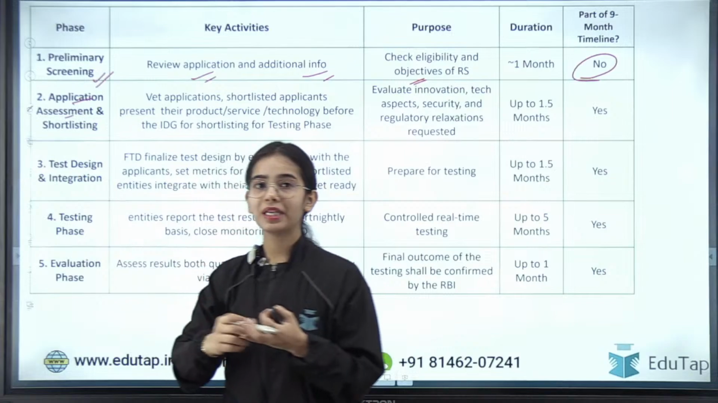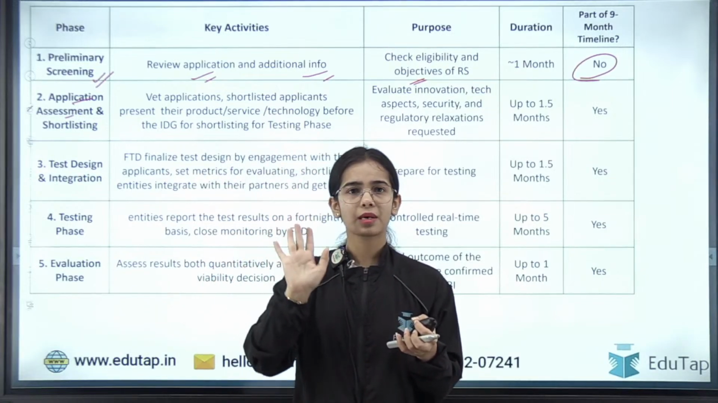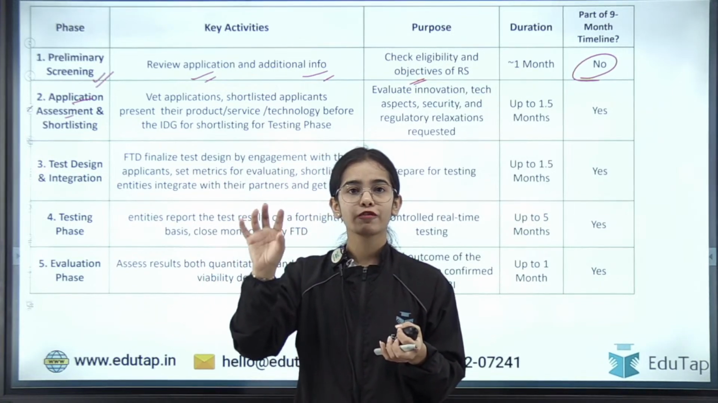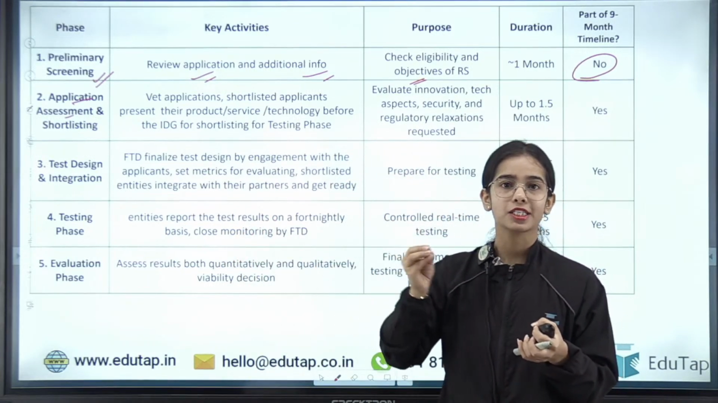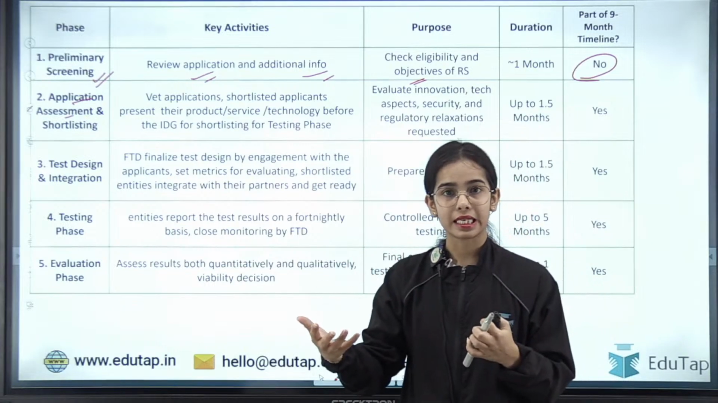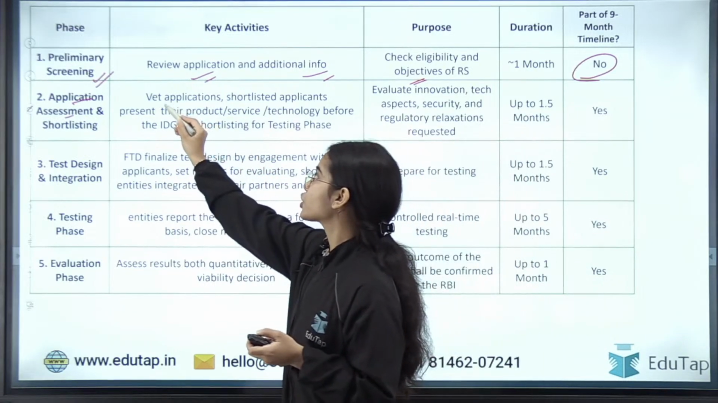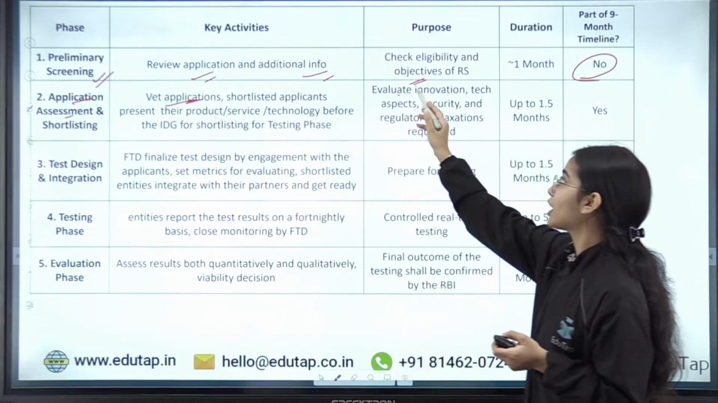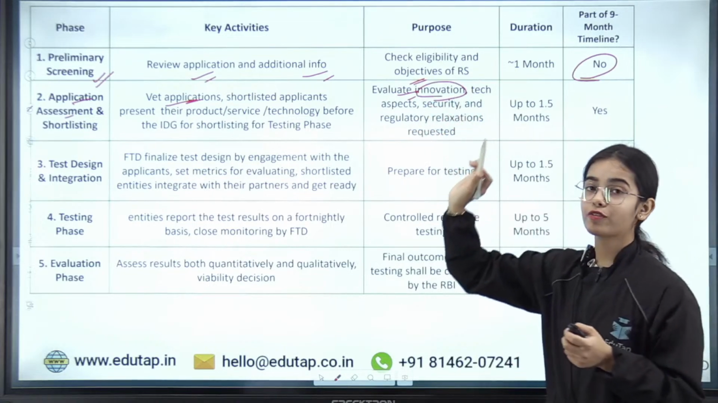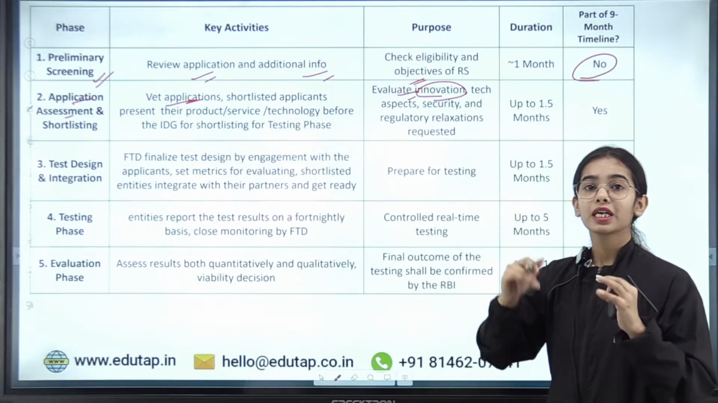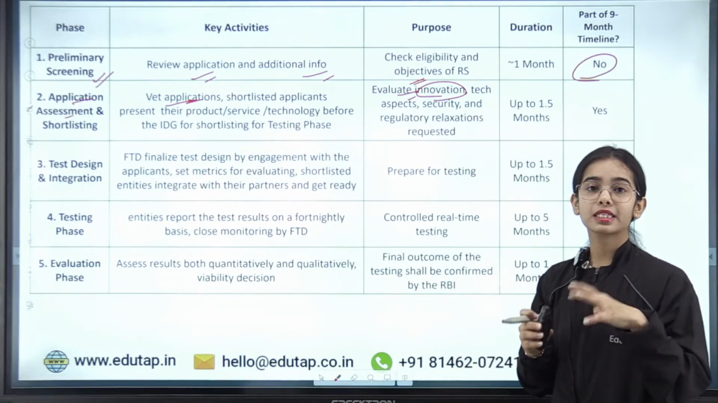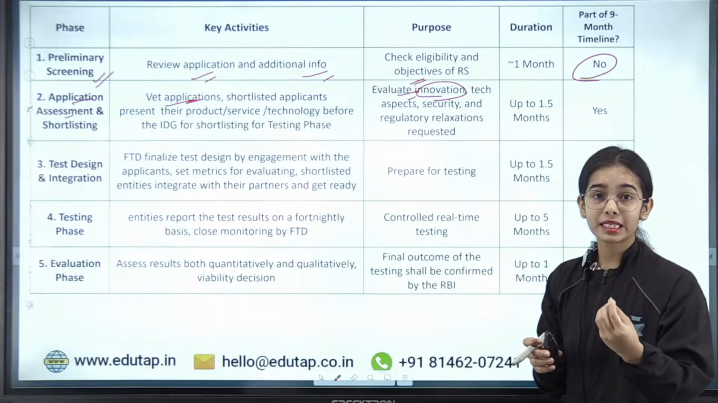So once the applicant has been accepted, that okay, this company is following the fit and proper criteria, then the vetting or the evaluation of the application happens. It is evaluated whether the product is innovative or not. What is the innovation that the applicant is trying to bring? Is it really required for the country? Is it really helpful for the country? What benefits can it bring?